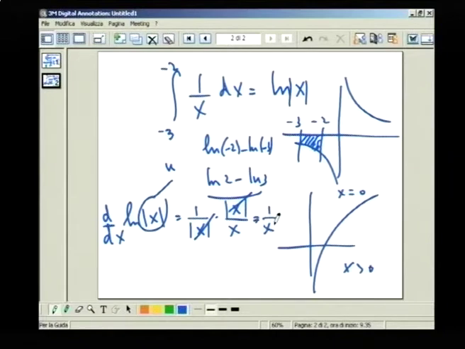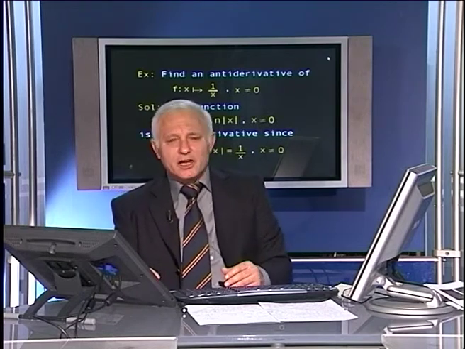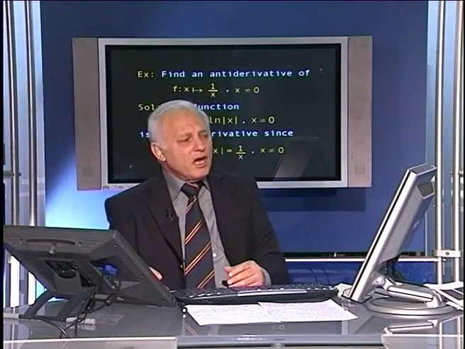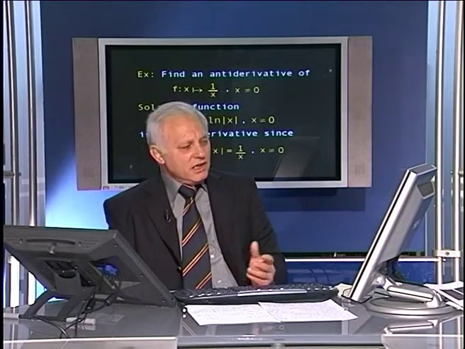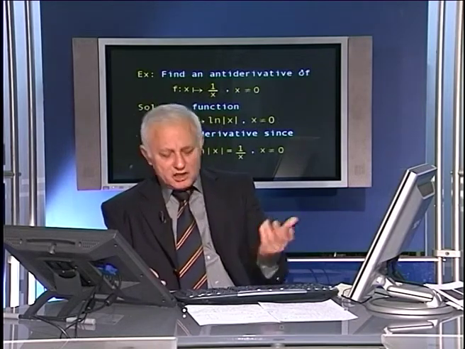So in fact, ln mod x and ln x have the same derivative, except that ln x is defined for x greater than 0, and ln mod x is a curve which is defined for all values of x except x equal to 0. So it depends really on the application. But for my students, when I tell them obtain the antiderivative of the function f given by f of x equals 1 over x, you can rightly say it's ln x.